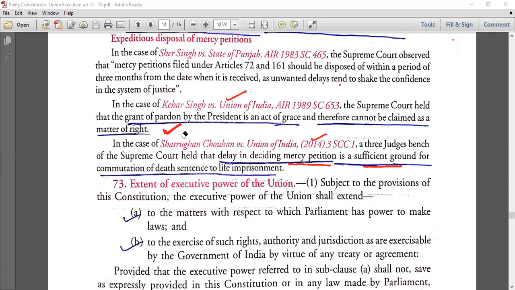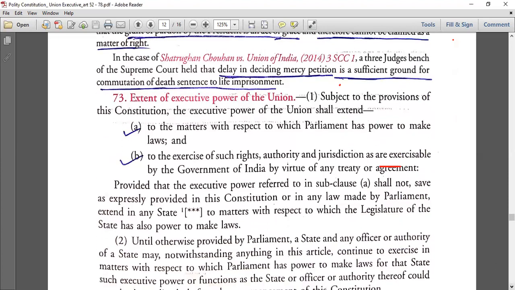Okay. Next, extent of executive power of the Union. Article 73. Subject to provisions of the Constitution, the executive power of the Union shall extend to the matters with respect to which Parliament has the power to make laws. Because executive power of the Union, Union means Parliament will come. So the matter to which the Parliament has the power, that is the extent. And to the exercise of such rights, authority and jurisdiction as are exercisable by the government of India by virtue of any treaty. The government has a lot of treaties in international relations, we cover a lot of things.